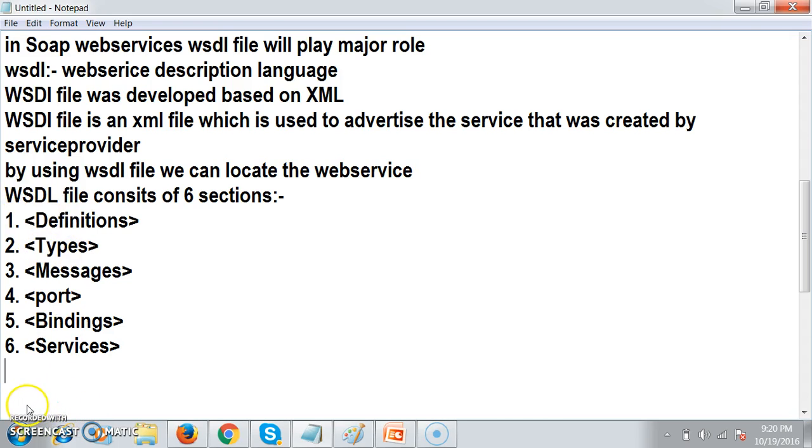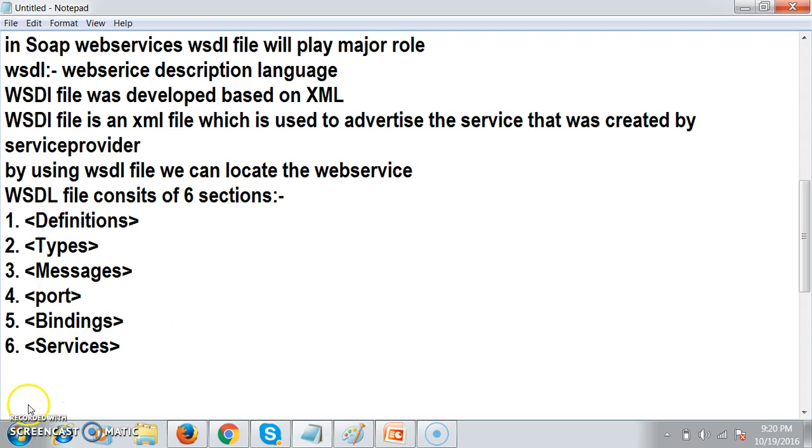XML. Is it clear? We already know the rules to declare an XML file, that every XML file must consist of at least one root element and every starting element must have a corresponding ending element. In which order we are opening the XML tags? In the reverse order you have to close the tag. And all XML tags are container tags. Means every starting element must have a corresponding ending element. Is it clear? We already discussed XML in the previous videos.